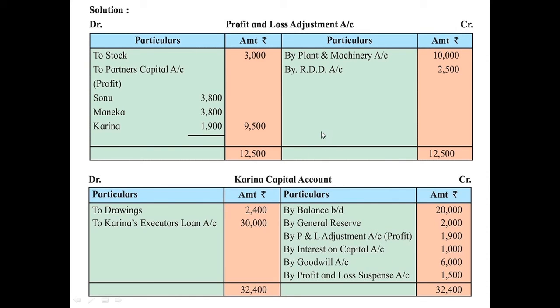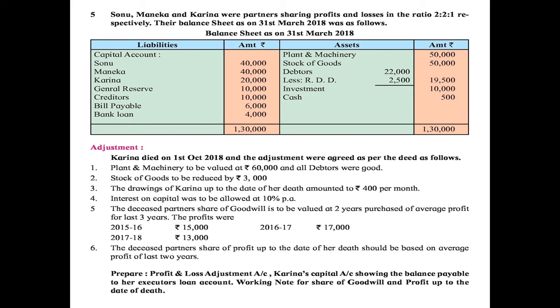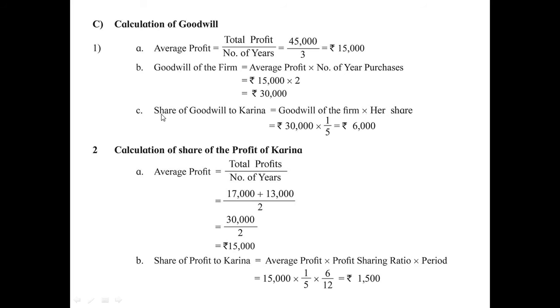Then we have to give effect for the valuation of goodwill. Here it is given the deceased partner's share of goodwill is to be valued at 2 years purchase of average profit of last 3 years. So we have to add this 3 years profit. Here the calculation is given: average profit is equal to total profit upon number of years.